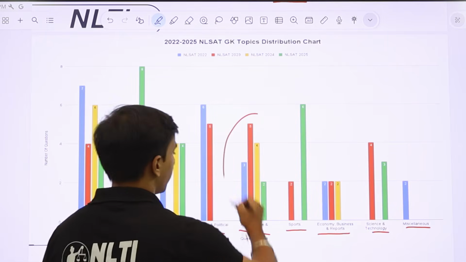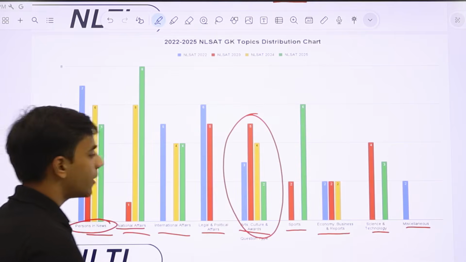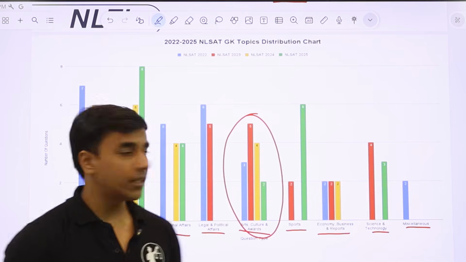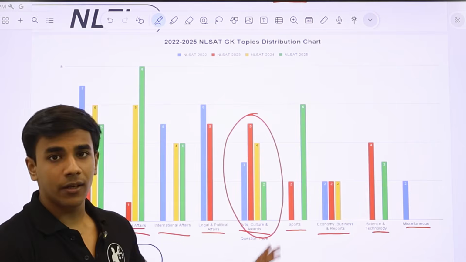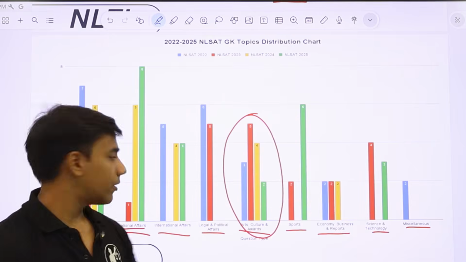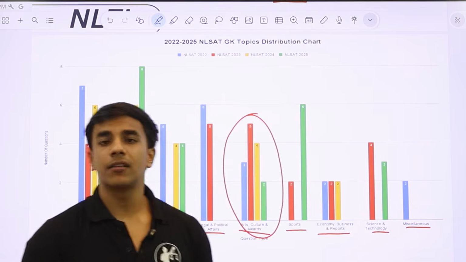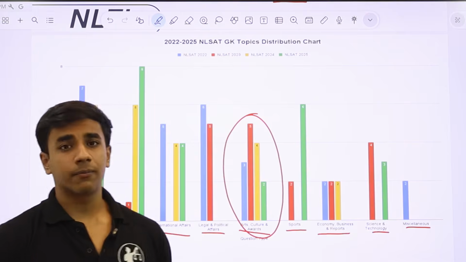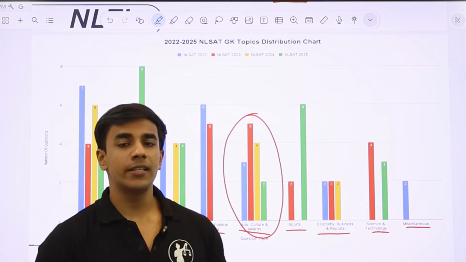However, a constant feature that emerges is this one: arts, culture and awards. For the last 4 years, NLSAT has consecutively asked questions from this topic pertaining to art, culture and awards. For example, the Bharat Ratna, Padma Bhushan, the Nobel Peace Prize, culture, art. For example, a particular painting was in news recently.